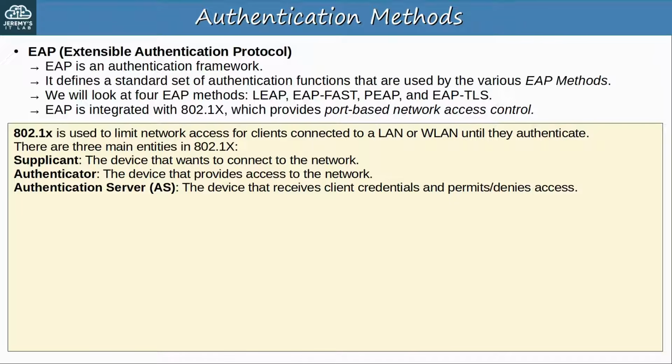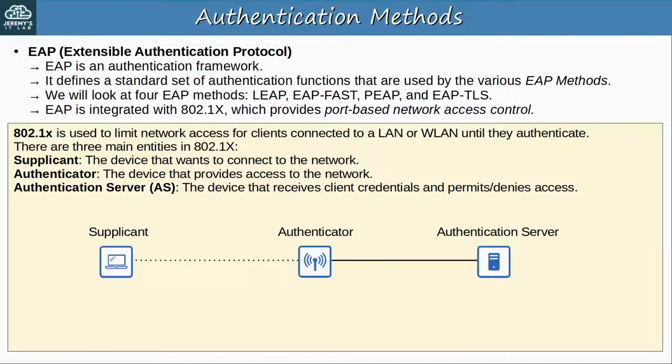802.1x is used in all kinds of networks, both wired and wireless, so you definitely should know these 3 definitions: supplicant, authenticator, and authentication server. In an 802.11 wireless LAN, the supplicant is the client that wants to connect to the network, for example, a laptop. The authenticator is the device that provides access to the network, the access point. But actually, in a split MAC architecture, it's the wireless LAN controller that manages the authentication, not the AP itself. And the authentication server is usually a RADIUS server.